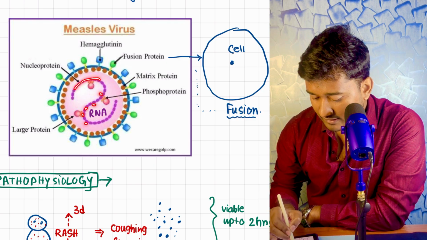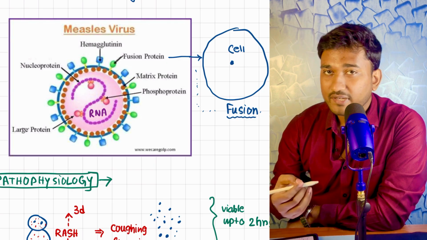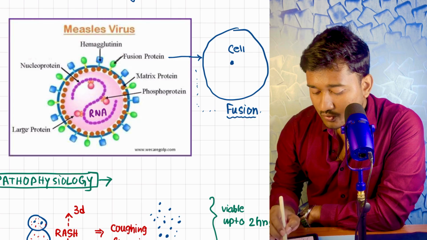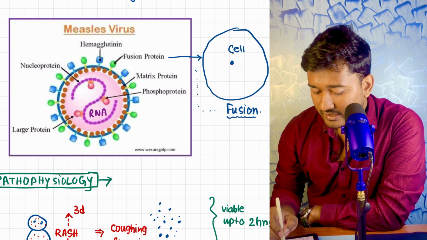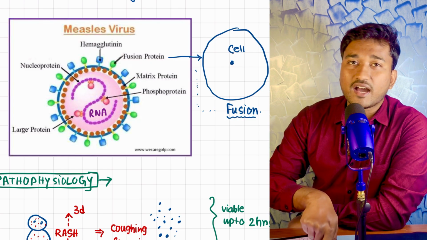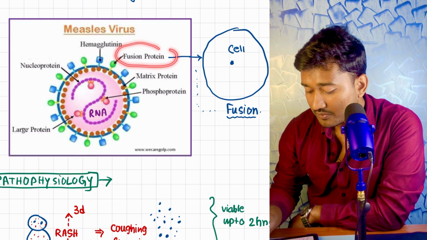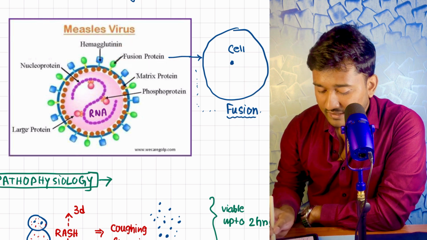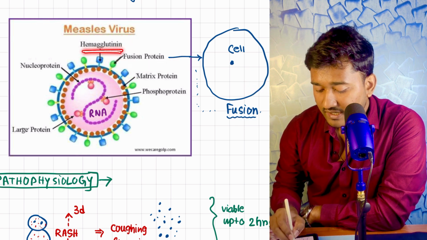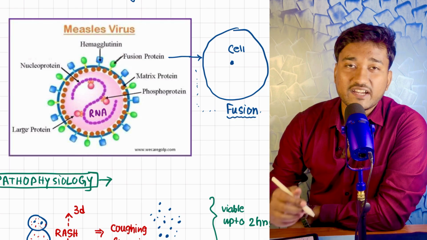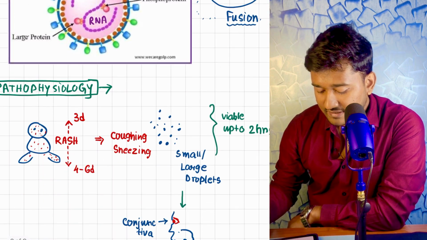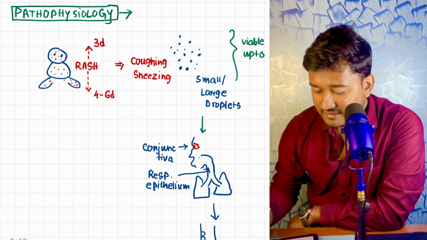You can understand that RNA is the genetic material in measles, and it has two very important molecules outside. One is the fusion protein. When the virus comes and binds with our cell, it binds with this protein, therefore it is termed the fusion protein. And also there is something called hemagglutinin. It causes the main danger. That is the main problem in measles.